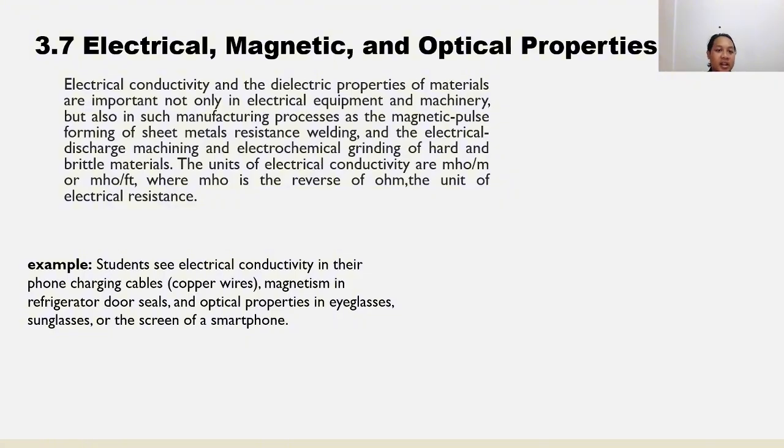Examples of electrical, magnetic, and optical properties are that students see electrical conductivity in their phone charging cables or copper wires, magnetism in refrigerator door seals, and optical properties in eyeglasses, sunglasses, or the screen of a smartphone.